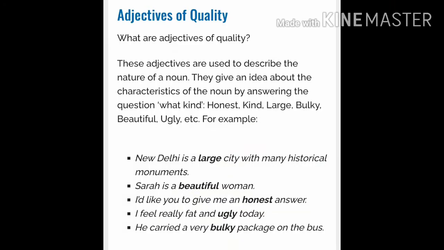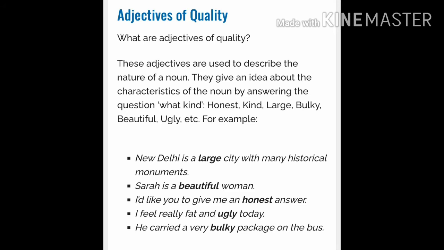The first one is adjectives of quality. What are adjectives of quality? These adjectives are used to describe the nature of a noun.